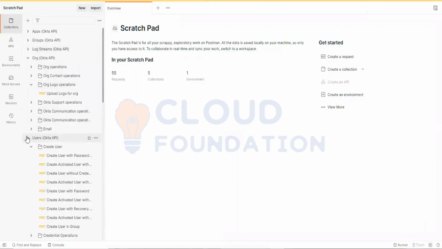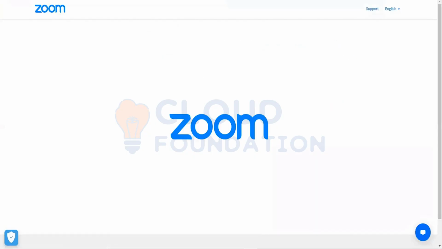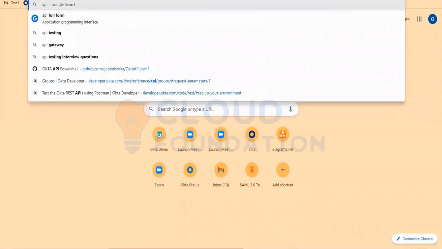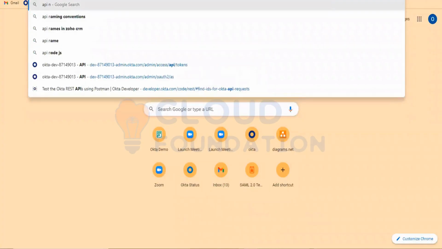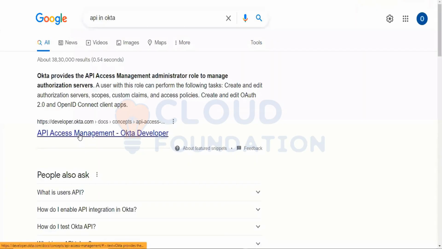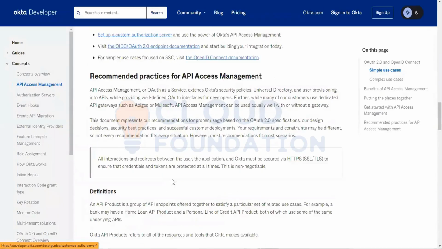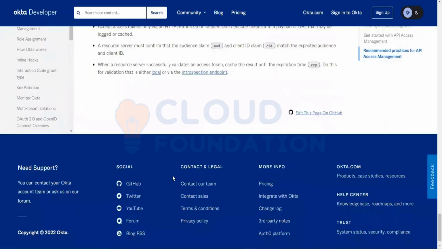Right now, you are familiar with how we can add the different APIs in Okta, right? You are. I added users, groups, apps, and log streams. And there are plenty of other APIs also which you can do like this. It is not restricted only to users or groups. There are plenty of APIs available.